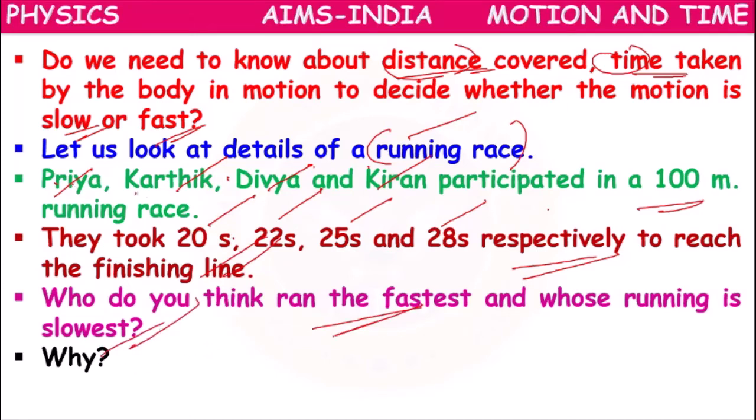Priya has taken less time to complete the running race, so she is moving fastest. But Kiran has taken more time to complete the race. Why? Because he is moving slowly, so his motion is slow.